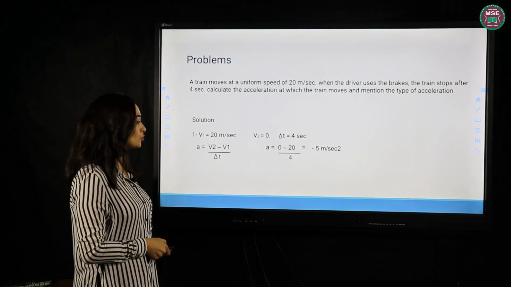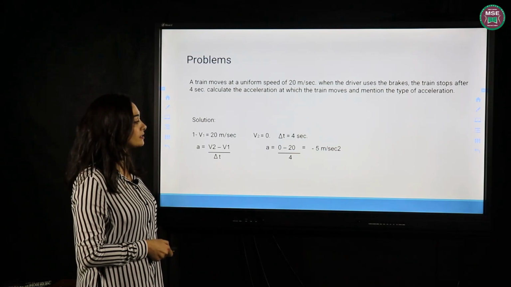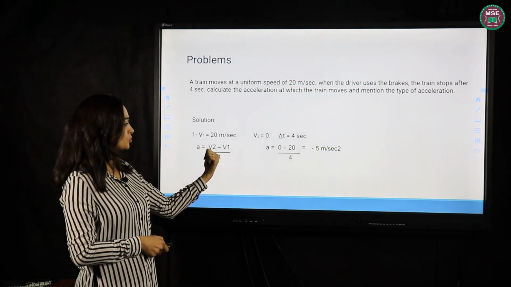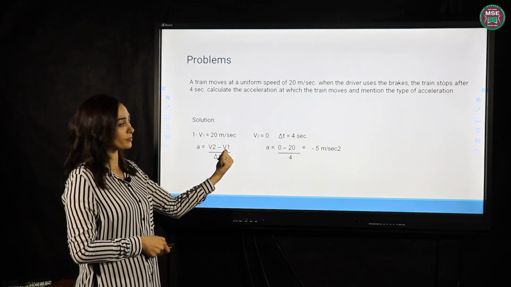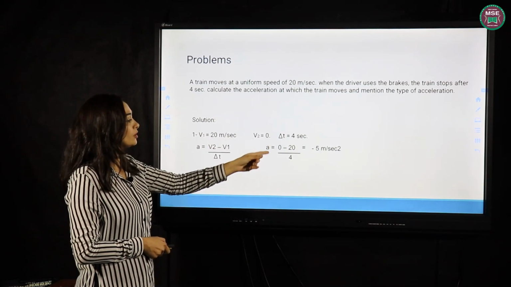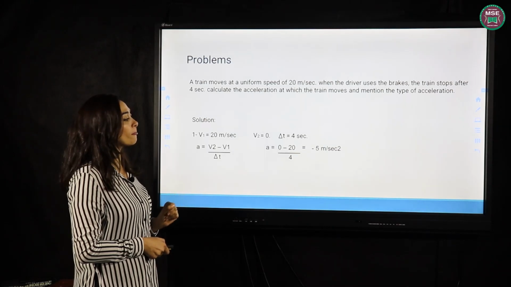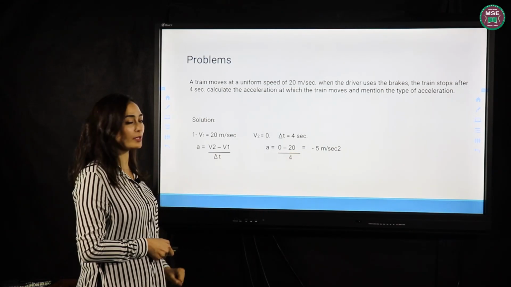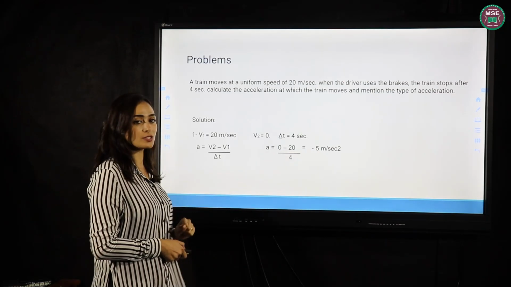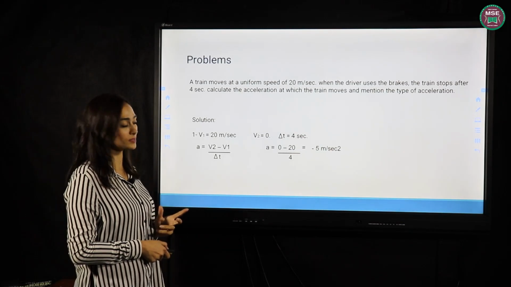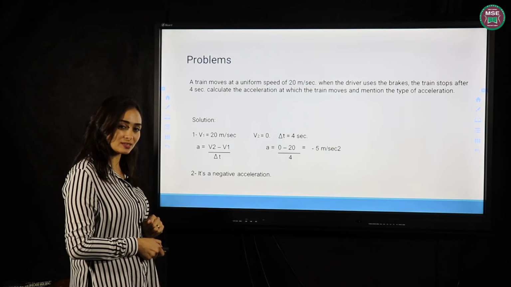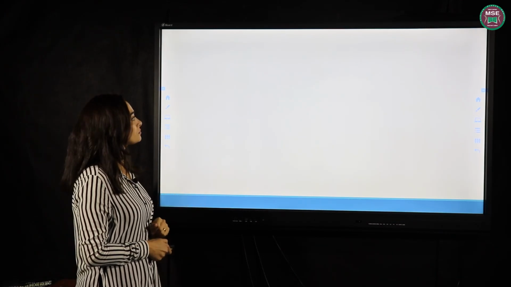So acceleration equals V2 minus V1 over delta T. The final speed V2 is 0, and 20 is V1, because the body moves with the speed 20 meters per second and then the brakes are applied. So V2 equals 0. The result will be negative 5 meters per second squared. Don't forget the measuring unit. Does negative refer to positive or negative acceleration? Yes, negative acceleration, because the speed decreases till it reaches 0.